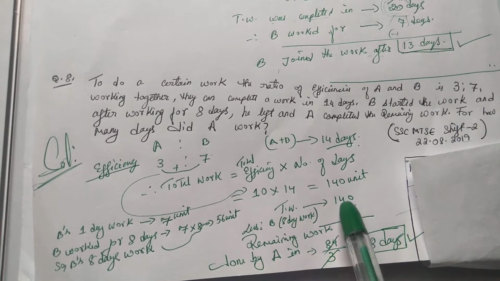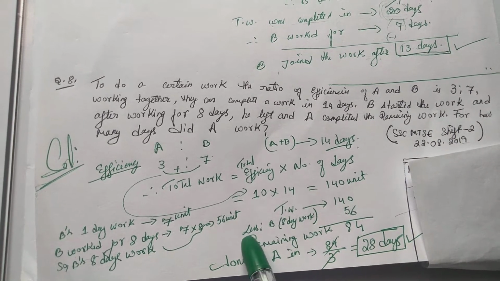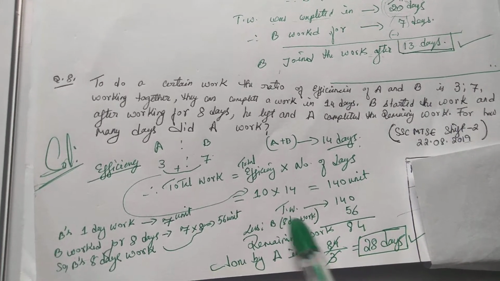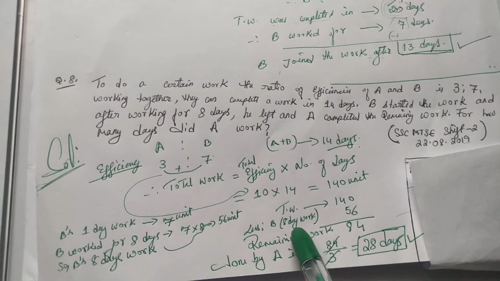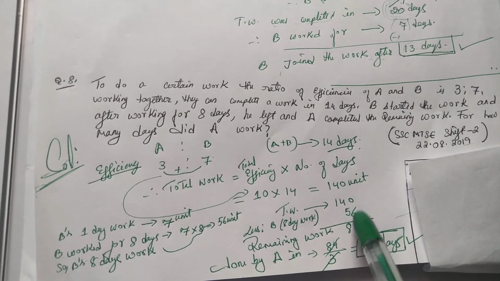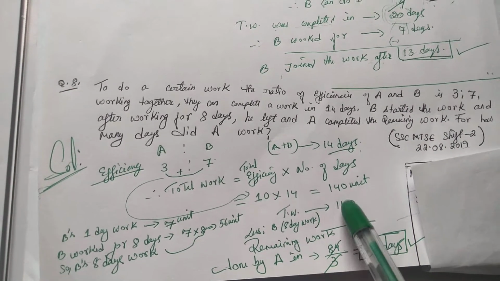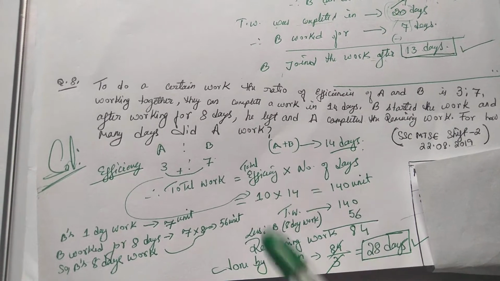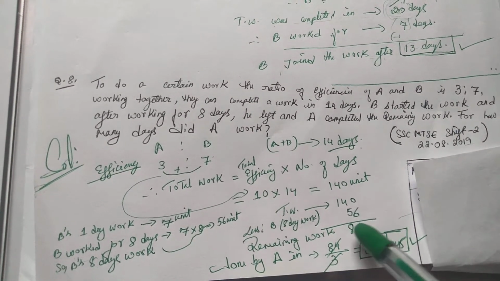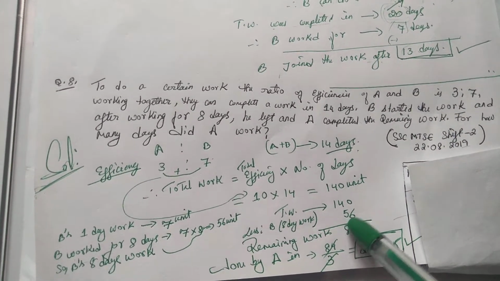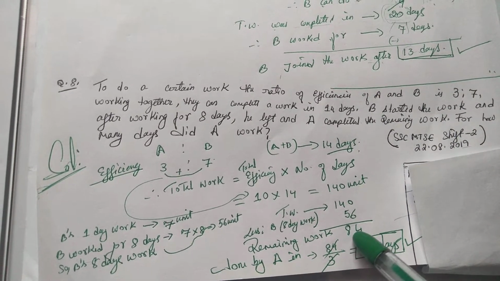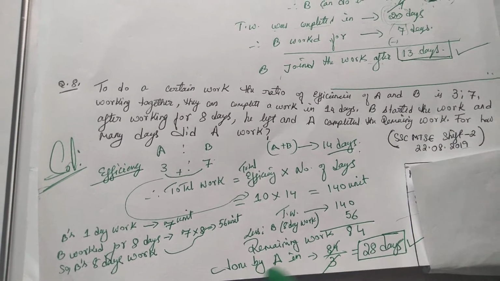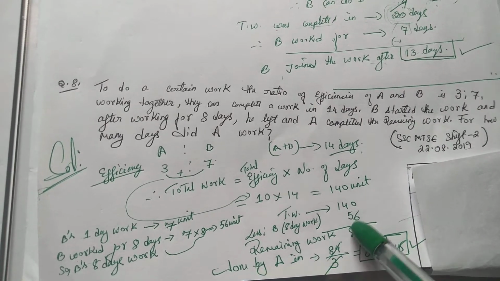Our total work is 140 units, and in 8 days B produced 56 units. So from the total work we deduct B's 8-day work, and we get the remaining work. The remaining work is 84 units.